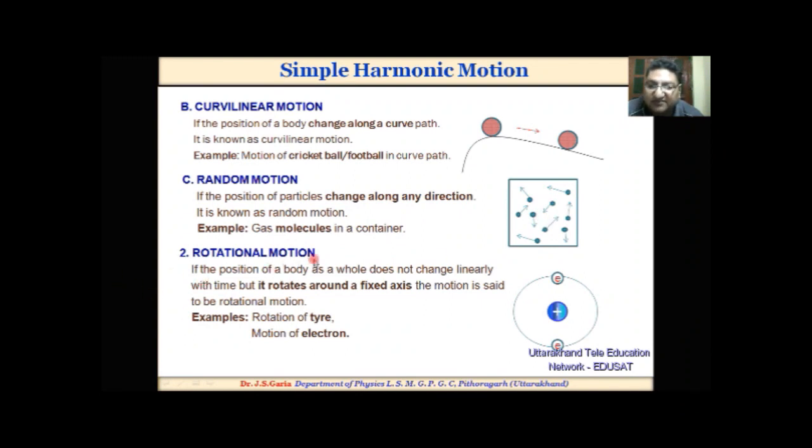Rotational motion. If the position of a body as a whole does not change linearly with time, but it rotates around a fixed axis, the motion is said to be rotational motion. Example: rotation of a tire, motion of electrons. Suppose this is the nucleus and the electrons are moving around it in an orbit.